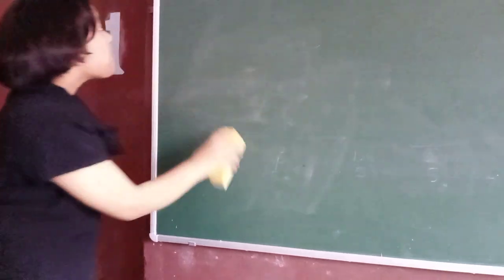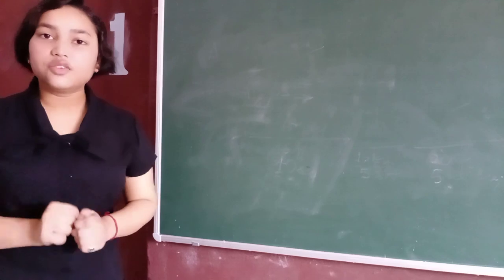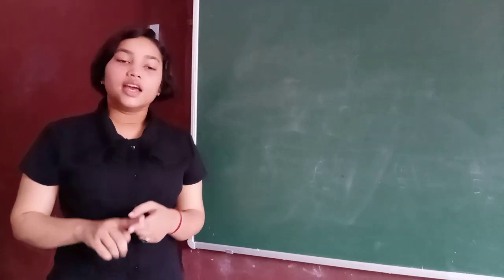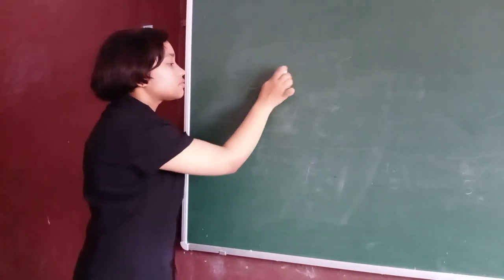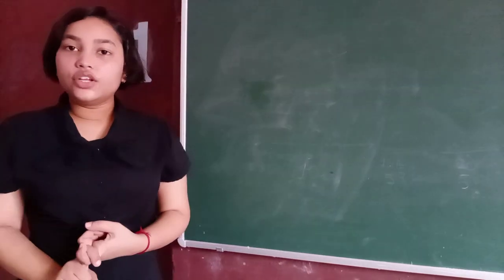Now, uniform and non-uniform velocity. Just like uniform and non-uniform speed, velocity is also uniform and non-uniform.